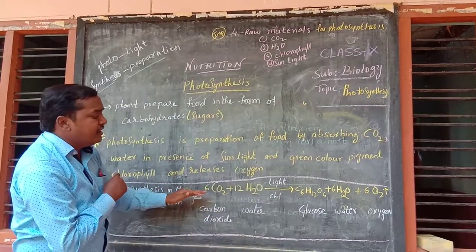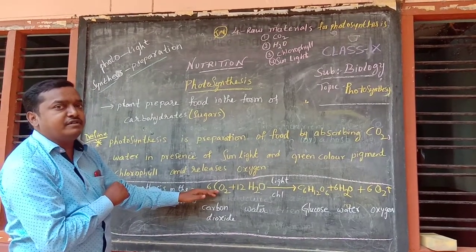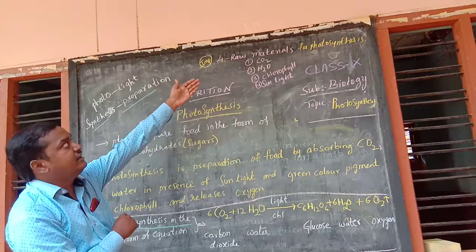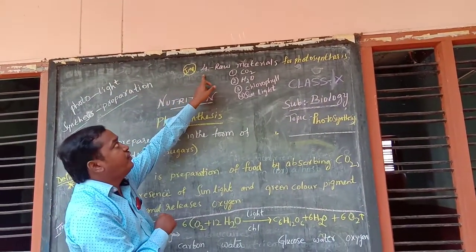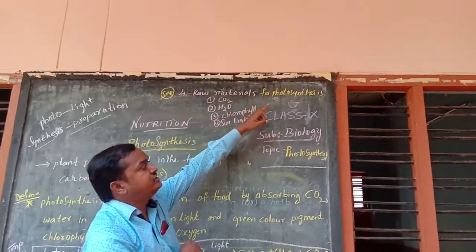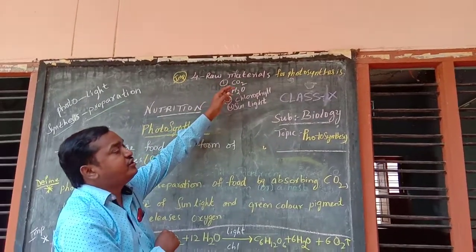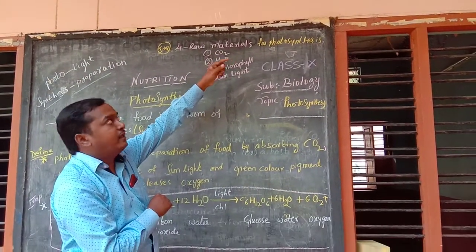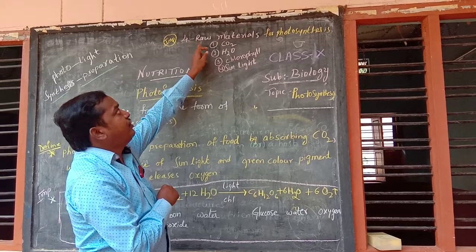How many raw materials are required for photosynthesis? Very important. For the preparation of food, plants require 4 raw materials.